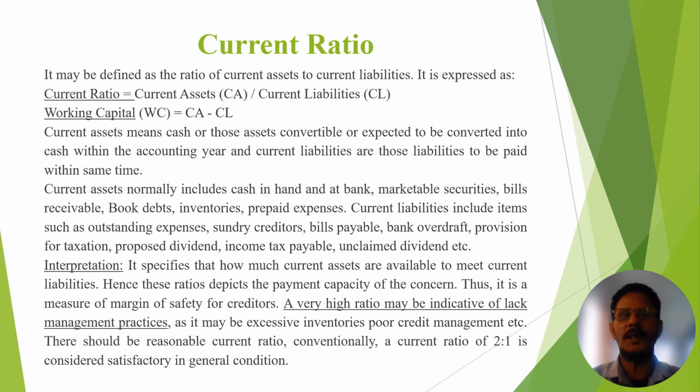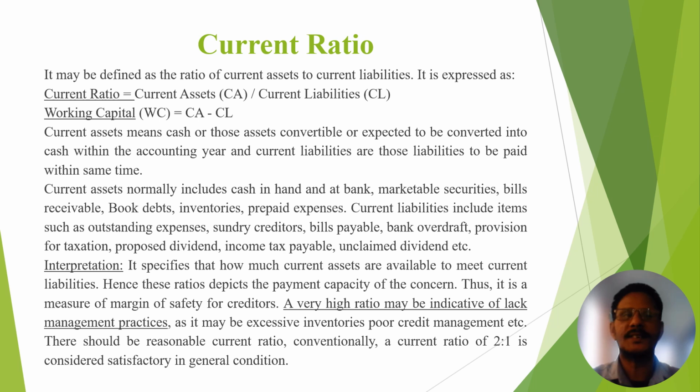Current ratio may be defined as the ratio of current assets to current liabilities. In formula terms, we can say current assets divided by current liabilities. This is the formula for calculation of current ratio: current assets divided by current liabilities. Through these current assets and current liabilities, we can also calculate working capital: current assets minus current liabilities. This is working capital.